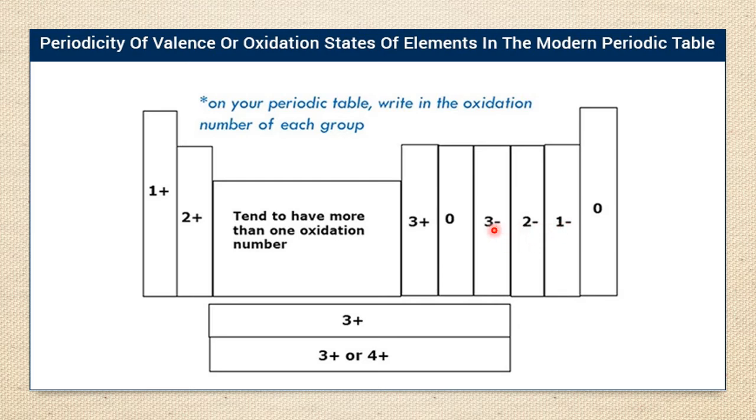So on this side, after carbon, they want to gain electrons because of the nature of their electronic configuration. Oxygen is 2, 6; to become stable, it wants 2 electrons, so minus 2. Nitrogen is 2, 5; to become 2, 8, it wants 3 electrons, so minus 3. After carbon, they want to gain electrons.